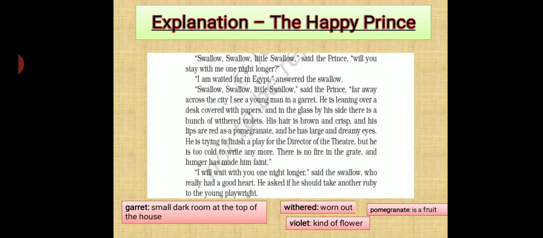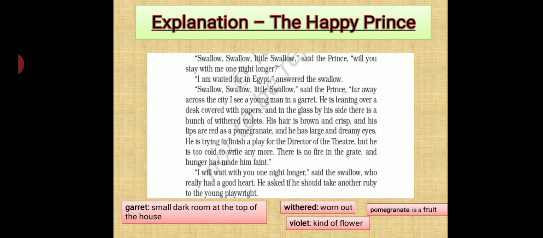"I will wait with you one night longer," said the swallow, who really had a good heart. He asked if he should take another ruby to the young playwright. The swallow understood what the Happy Prince was trying to tell him. He knew that the Happy Prince wanted to help this fellow also. So he agreed to stay back for one more night. Who agreed? The swallow agreed.